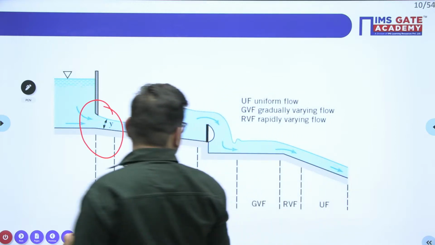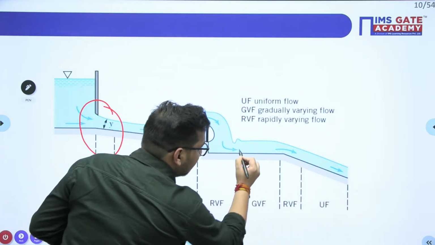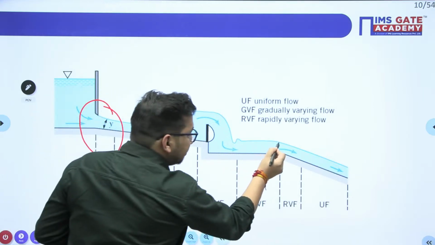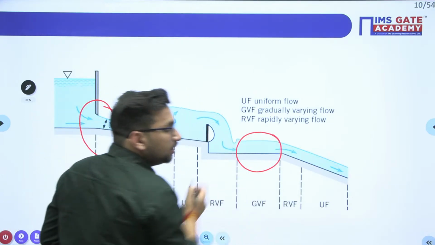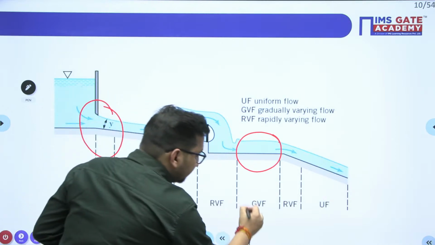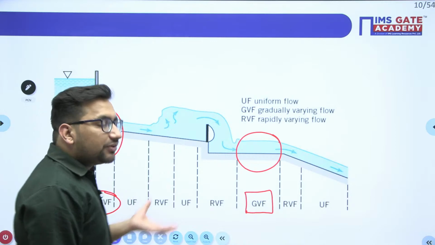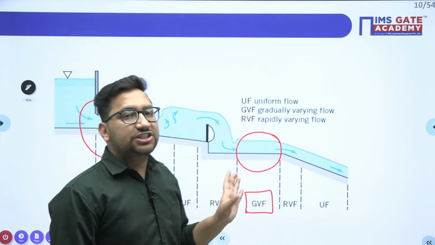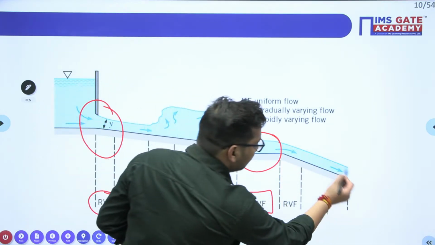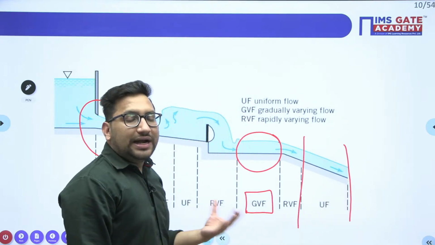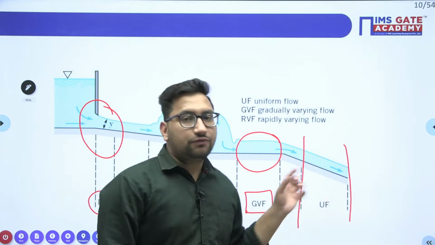Now in this particular case, in this portion, the depth of flow is changing, but this change in the depth of flow is very minimal. So that's why you are calling it a gradually varied flow. But if the flow depth is constant with respect to space, let's suppose in this particular portion, it will be considered a uniform flow.